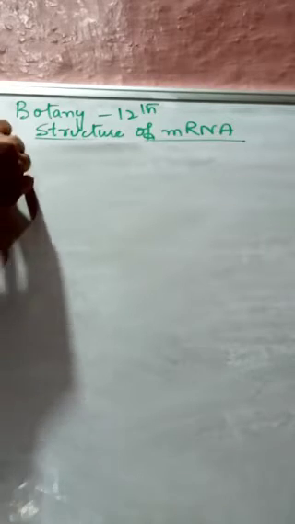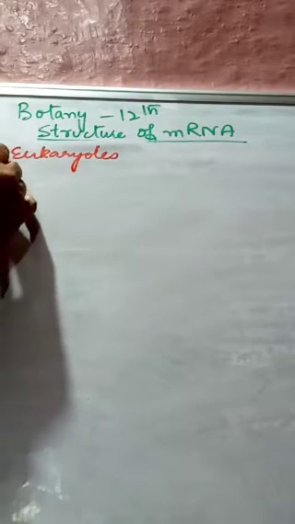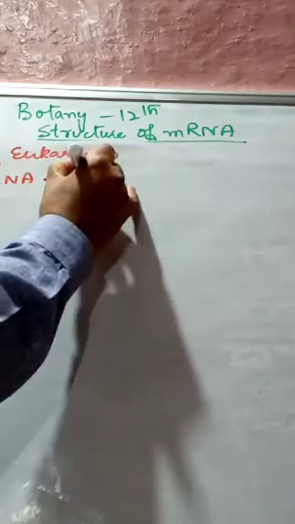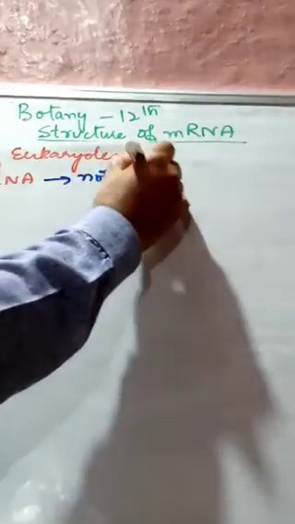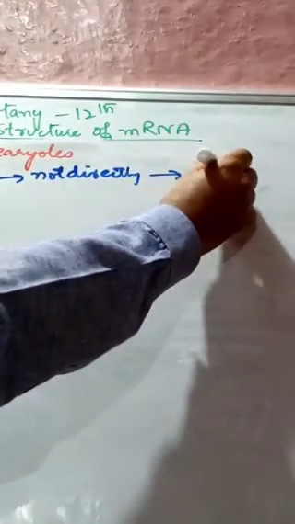Now, in case of eukaryotes, we are not taking up prokaryotes here. In eukaryotes, mRNA is not directly formed from DNA.